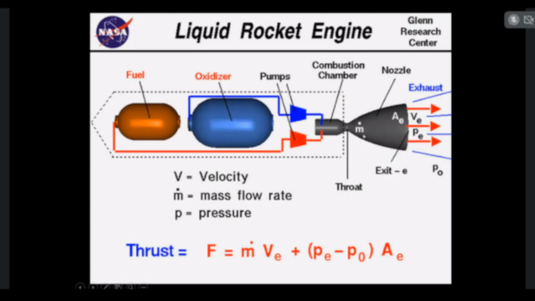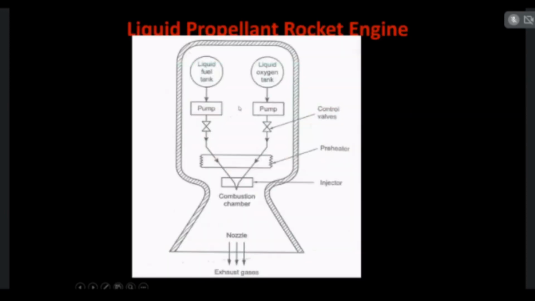So as I told, in order to produce more thrust, the fuels will have more velocity. So due to the more thrust, the rocket will be launched from the bottom to the top. It should have forward direction. So this is the construction of liquid propellant rocket engine. As I told, in the top, fuel tank and oxidizer tanks will be placed.